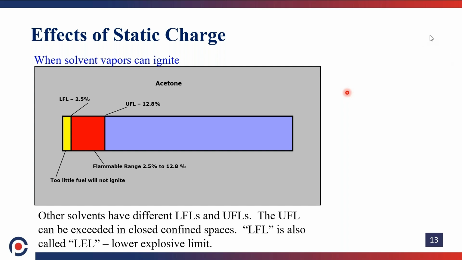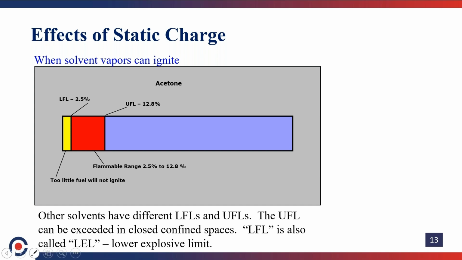After the UEL, the mixture contains more chemical vapor and the oxygen percentage is less. So at this stage also fire will not happen, even though heat or a fire source exists. The flammable range is only in between the LEL and UEL.